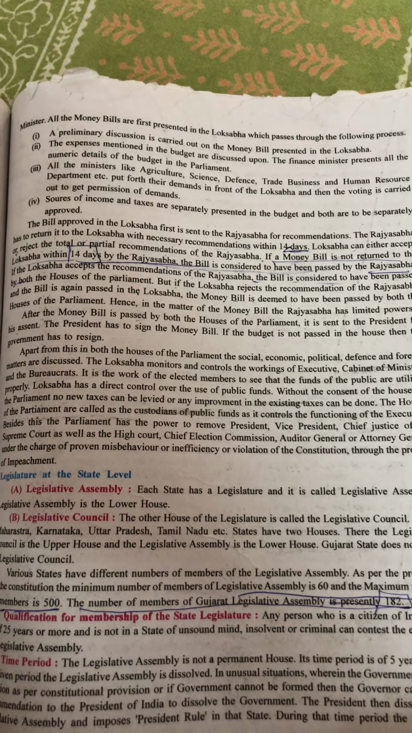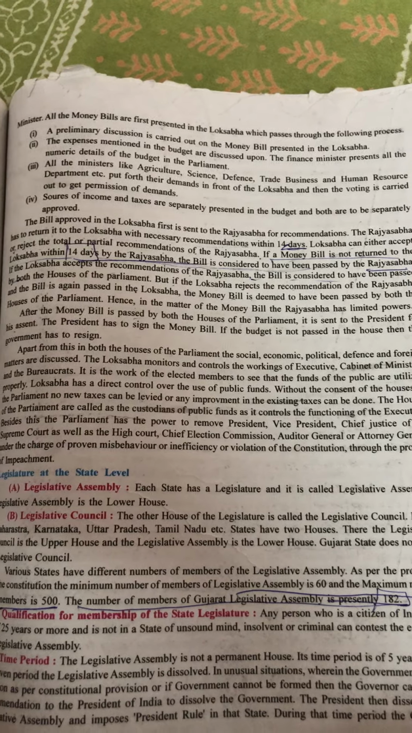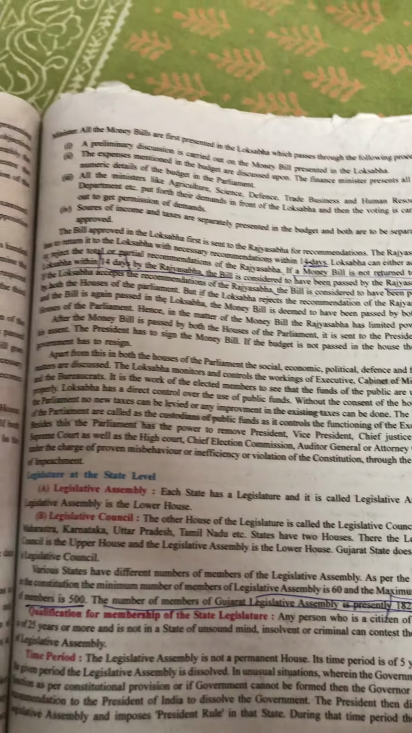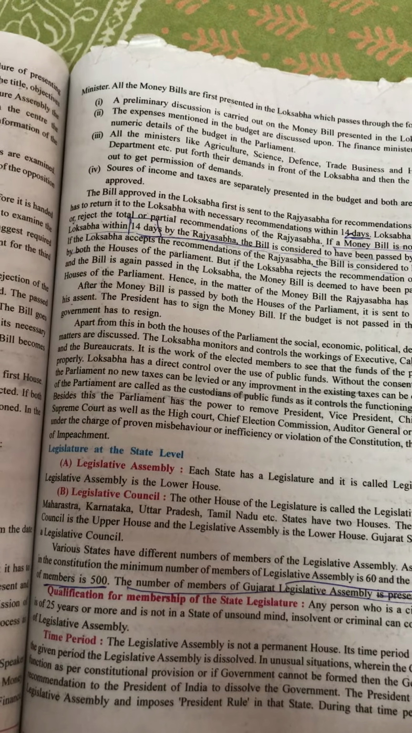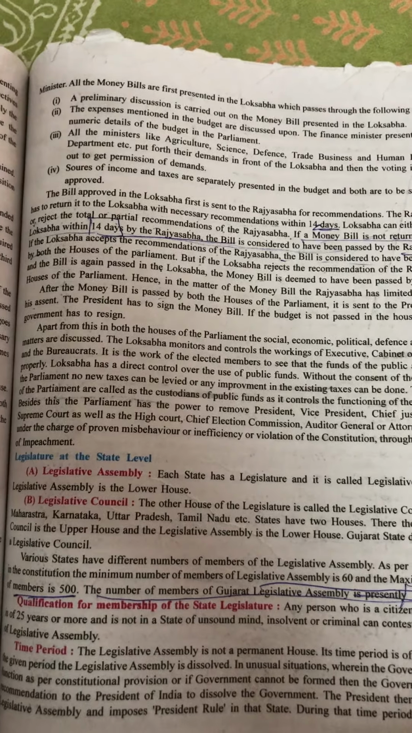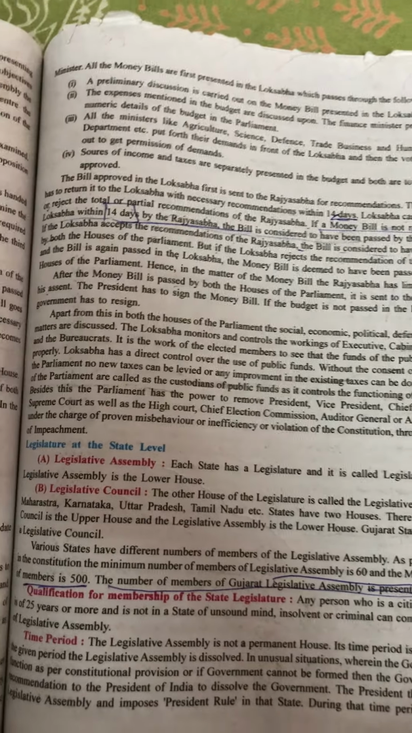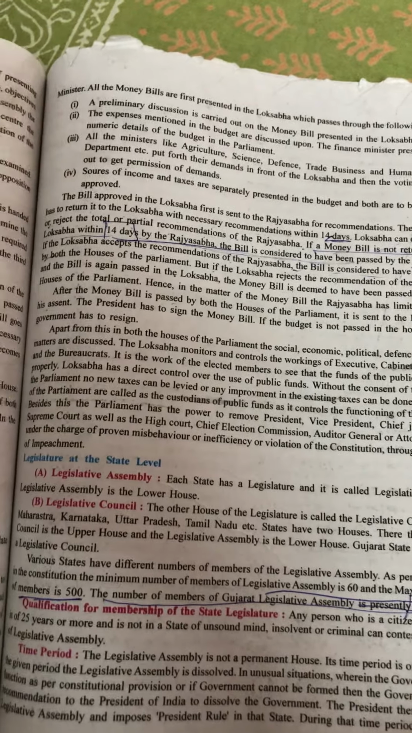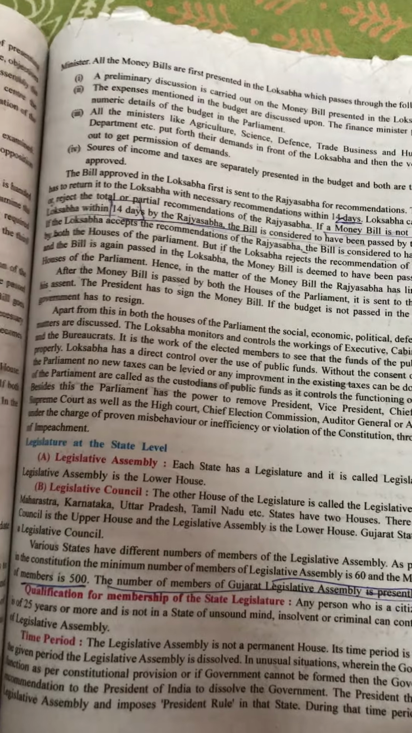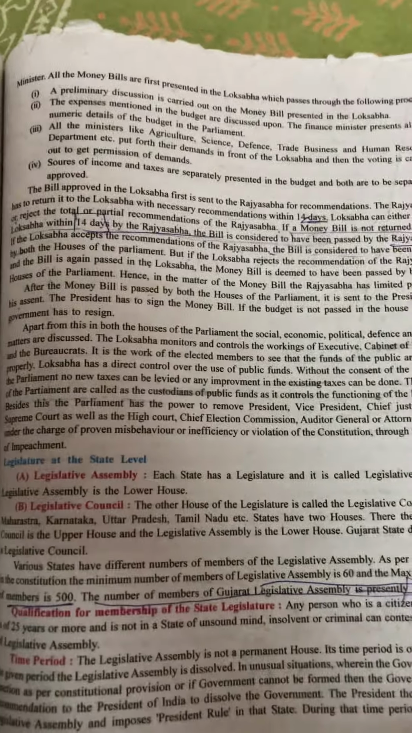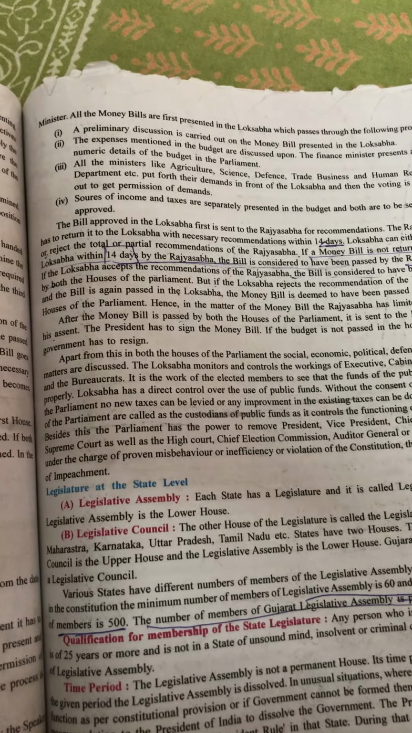If Lok Sabha accepts the recommendations of Rajya Sabha, the bill is considered to have been passed by both houses of the parliament. Now let's say Lok Sabha accepted the recommendations or suggestions of Rajya Sabha and makes modifications or changes in the bill. Then when the bill is passed, it is considered to be passed by both Lok Sabha and Rajya Sabha. It will not again go to Rajya Sabha. So once Rajya Sabha gives suggestions and Lok Sabha accepts them and makes necessary changes, the bill is considered to be passed by both houses of the parliament.